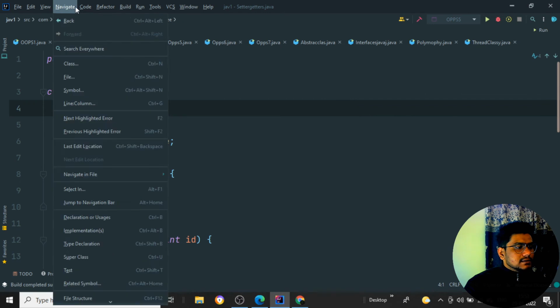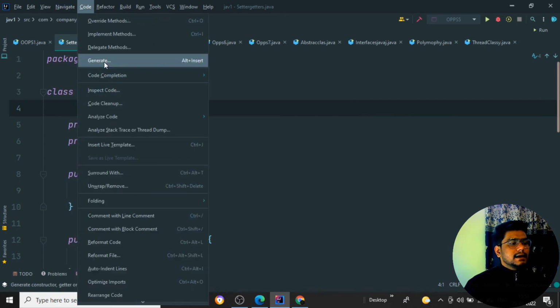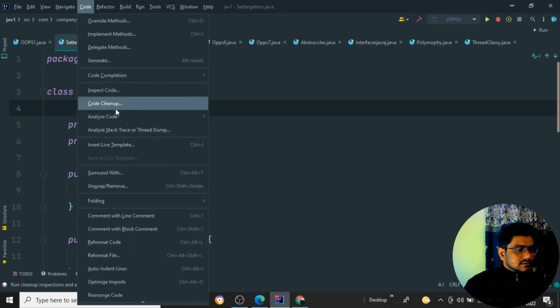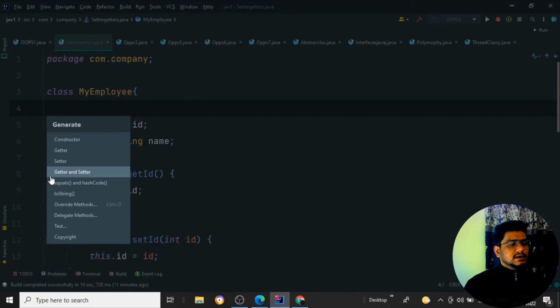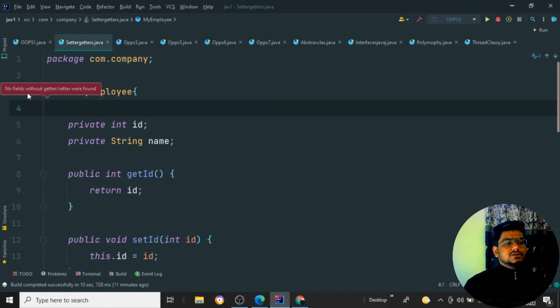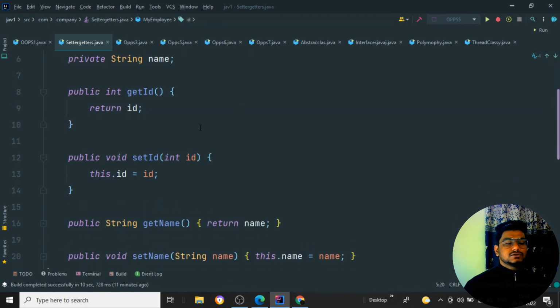Here you can see under Code there is a Generate option, and I can click on Generate. Here it shows Getters and Setters. If I click on Getters and Setters, you can see the fields for which getters and setters can be generated. So directly I can set the value.